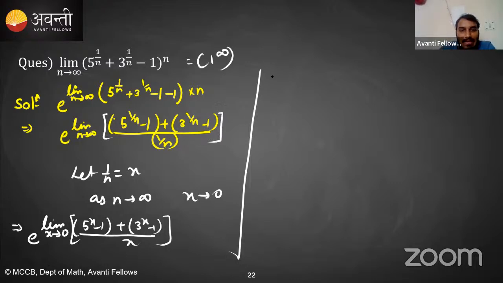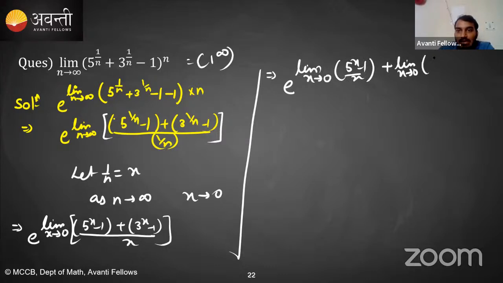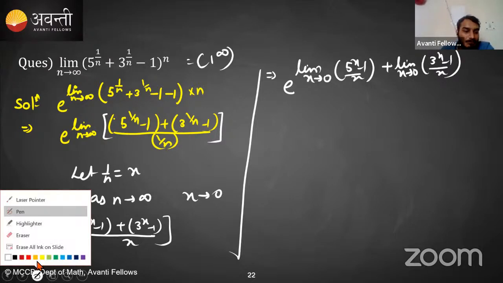Clear? So can I write it like this? It will become e raised to the power, now separate the limit: limit x tends towards 0 of 5 raised to the power x minus 1 upon x, plus limit x tending towards 0 of 3 raised to the power x minus 1 upon x. And do you remember this formula?